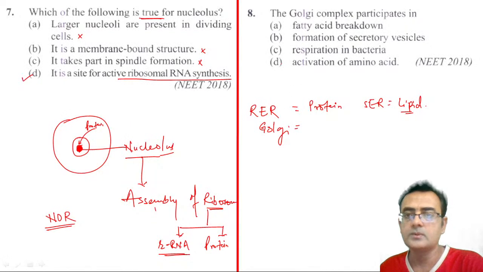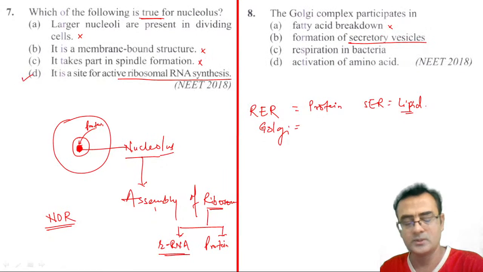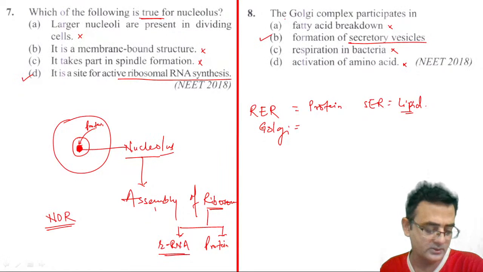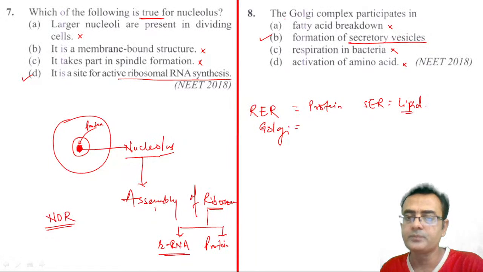So on the surface of the Golgi complex, see, the fatty acid breakdown is not there. So formation of the secretory vesicles, yeah. First or second question we had discussion. The Golgi complex participates in formation of secretory vesicles like lysosome. Lysosome also is a secretory vesicle actually, right? Then respiration in bacteria, no. Activation of the amino acid, not at all. So B number is the correct answer. Yeah, Trusa is correct. Vaidehi is correct. Dhruvi, yeah, correct. So formation of the secretory vesicle.